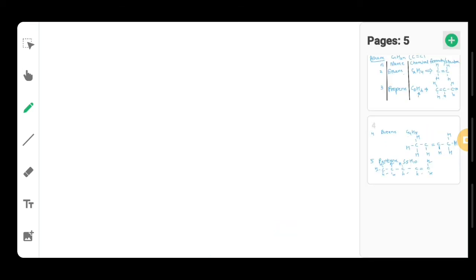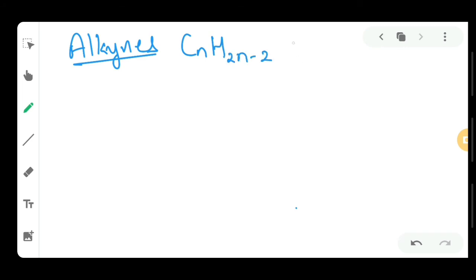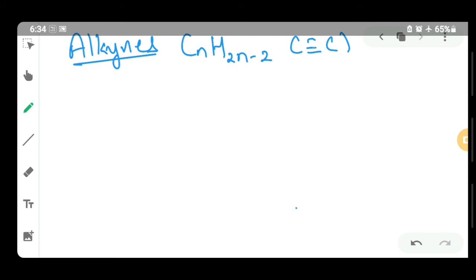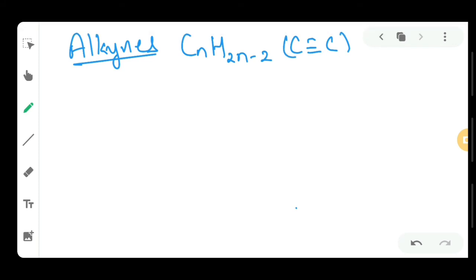Now we will go to the alkyne family, and in alkynes the formula will change to CnH2n minus 2, and there will be a triple covalent bond between carbon atoms. Okay, so here also the structure will start from the eth group. That means there will be 2 carbon atoms minimum in order to start the alkyne group. So let's take n value as 2.